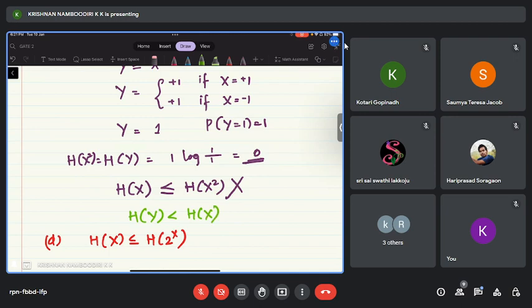In this case, H of x square was 0, but H of x was 1. So this was the case in option C. So what has really happened? Why has it happened? Can somebody tell that answer? Any idea?